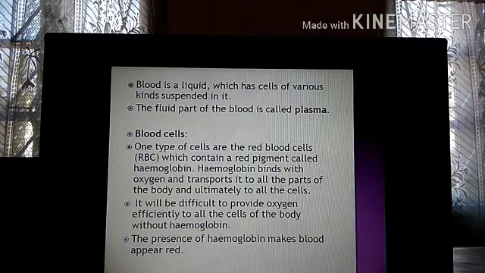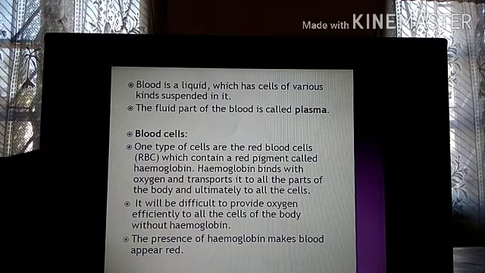How come plasma is yellow? Okay, so plasma actually is yellow but the blood is red because the blood has red blood cells in it. Red blood cells are a type of cell present in blood. It gives the blood its red color. So the blood is red because of the presence of red blood cells. But when you look at only plasma, the liquid part of the blood, that is yellow in color. Plasma is light yellowish in color.